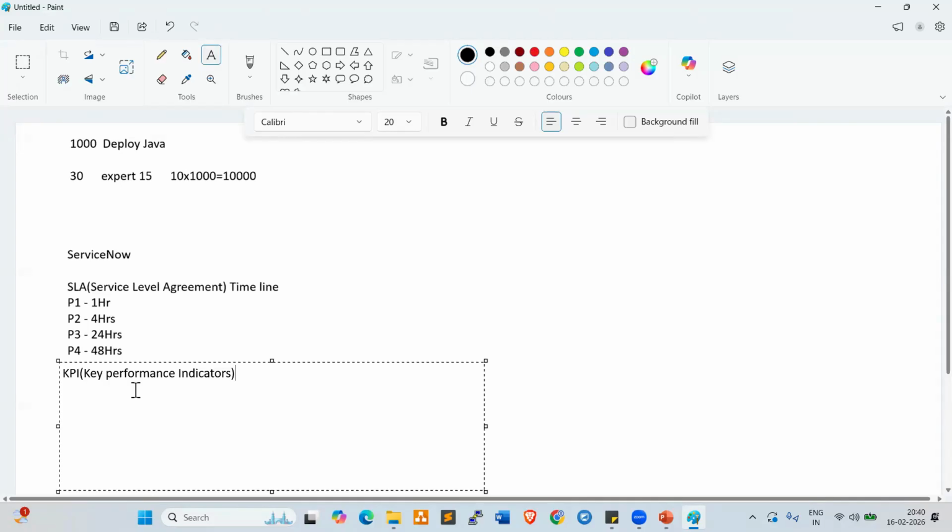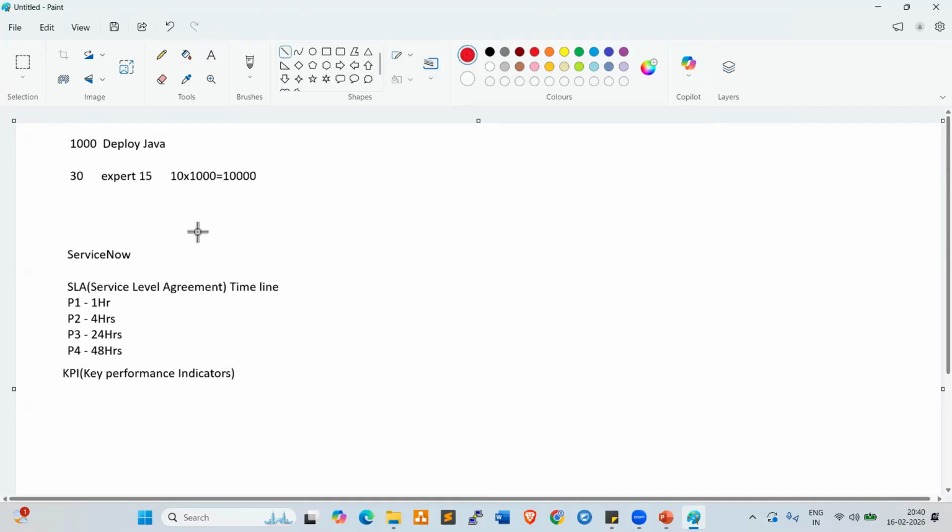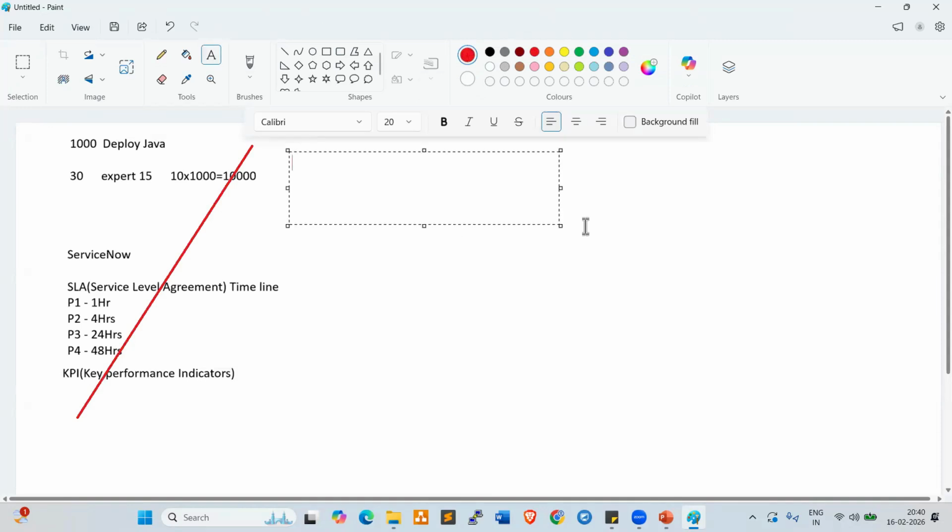In case any SLA is missed, that will impact your KPIs, and the KPI impact will affect your salary hikes. So to avoid all these things, we are using automation tools like Ansible, Chef, and Puppet.